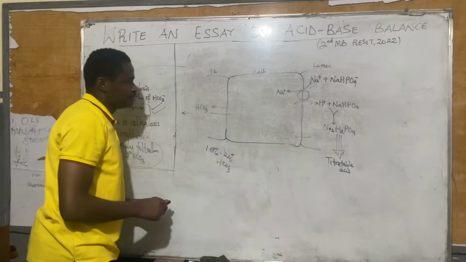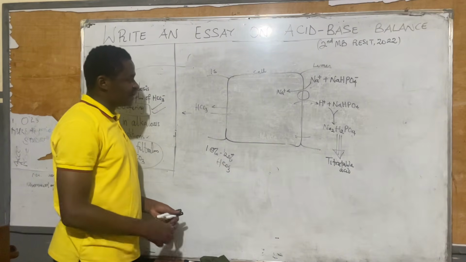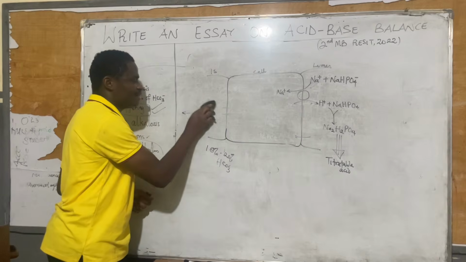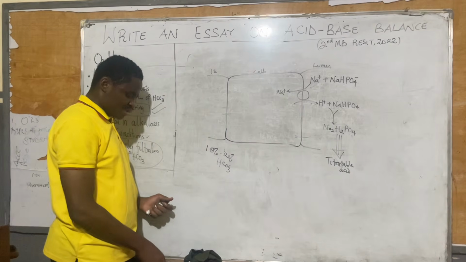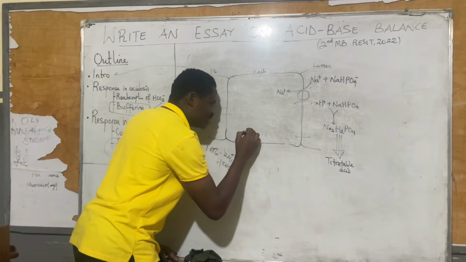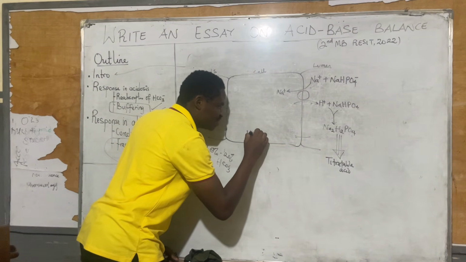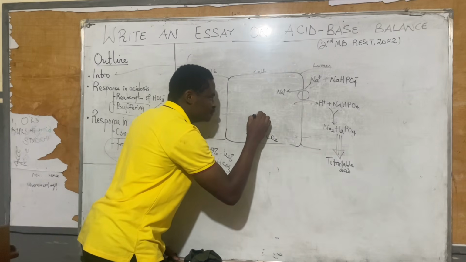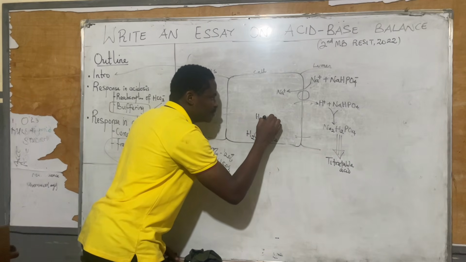Now let's explain what happens in buffering. In buffering, the end result is that we have so much amount of hydrogen. How did the hydrogen come as a result? Hydrogen was as a result of so much increase in H2O plus CO2 binding inside the cell to form H2CO3.